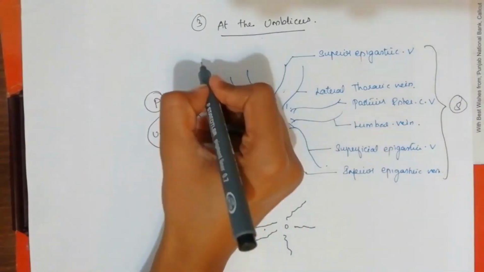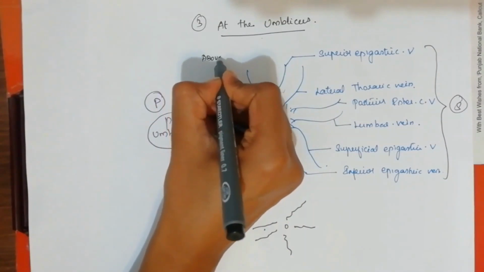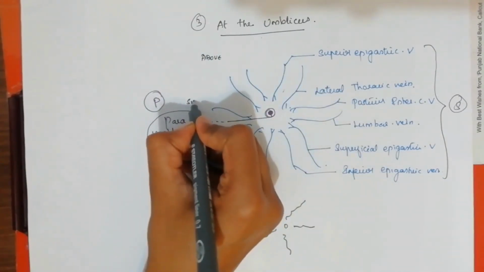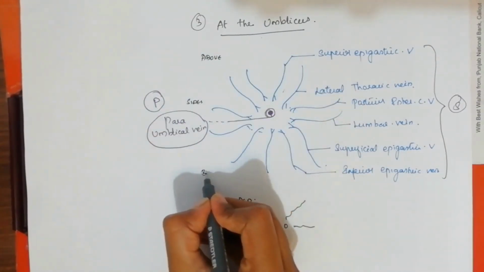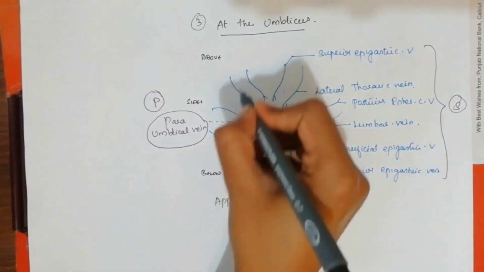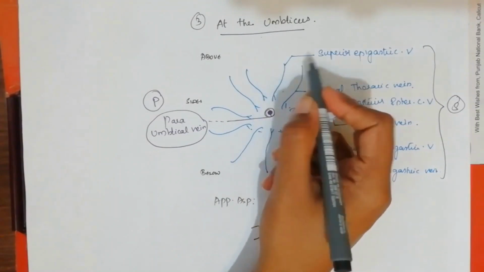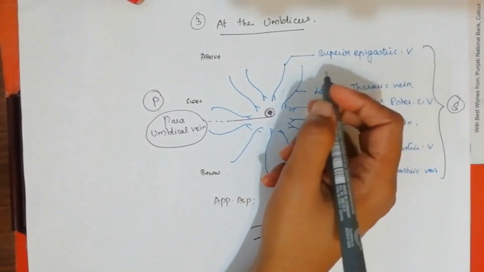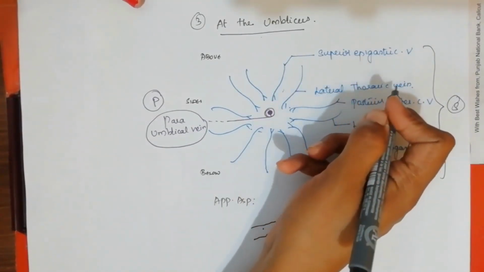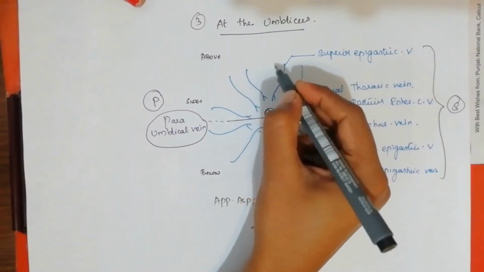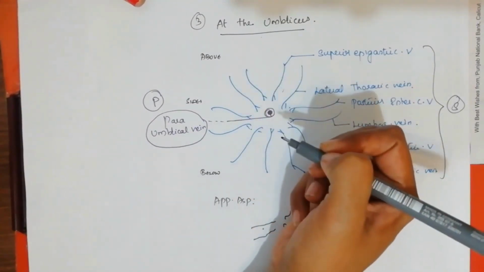That is, we are dividing into above, the sides, and below. From above we have two sets of veins, medial and lateral. The medial vein is the superior epigastric vein, and the lateral one is the lateral thoracic vein, which will be seen on either side getting anastomosed with the paraumbilical vein.